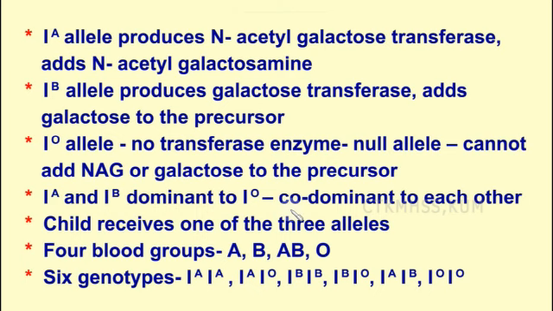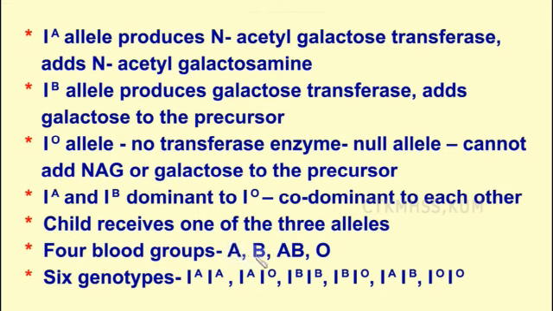But A and B are co-dominant. A and B are equally dominant. So if A and B are present, both will be expressed. That is why they are called co-dominant to each other. The child receives one of the three alleles, A, B or IO, whichever the parent has, that will be received by the child. Four blood groups are formed based on these alleles.